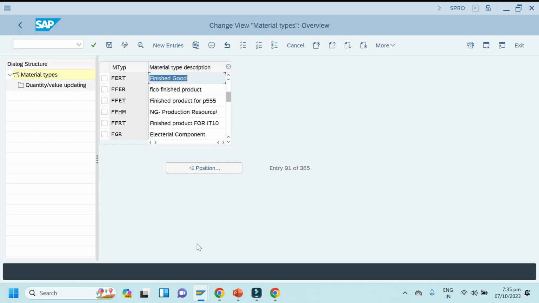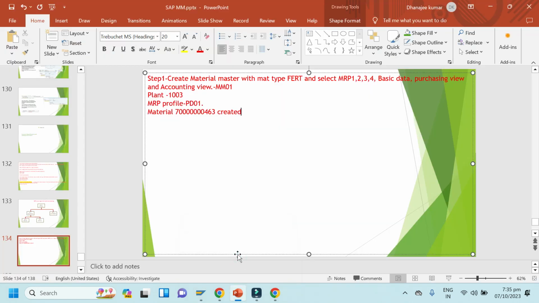Now next, so step 1 is created. Step 2, create 2 raw material.